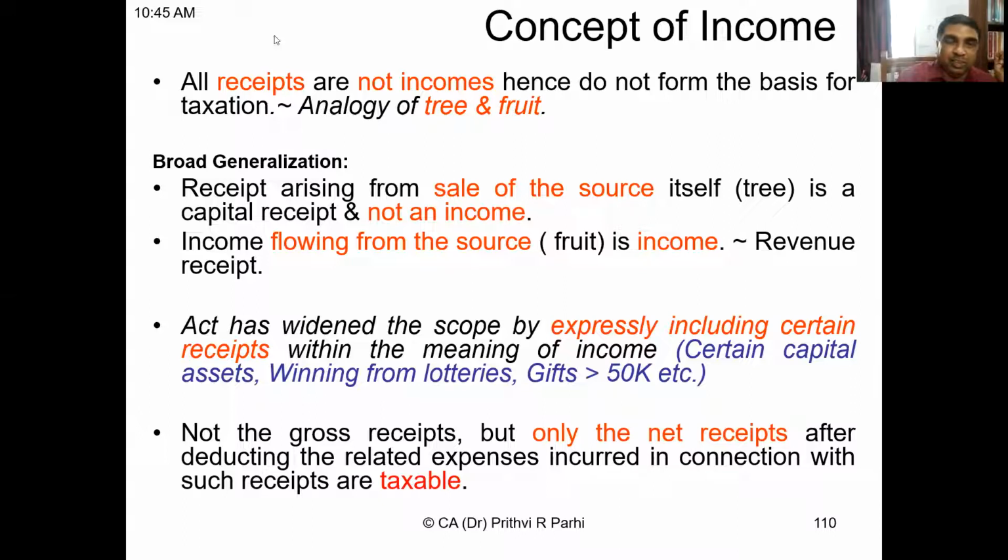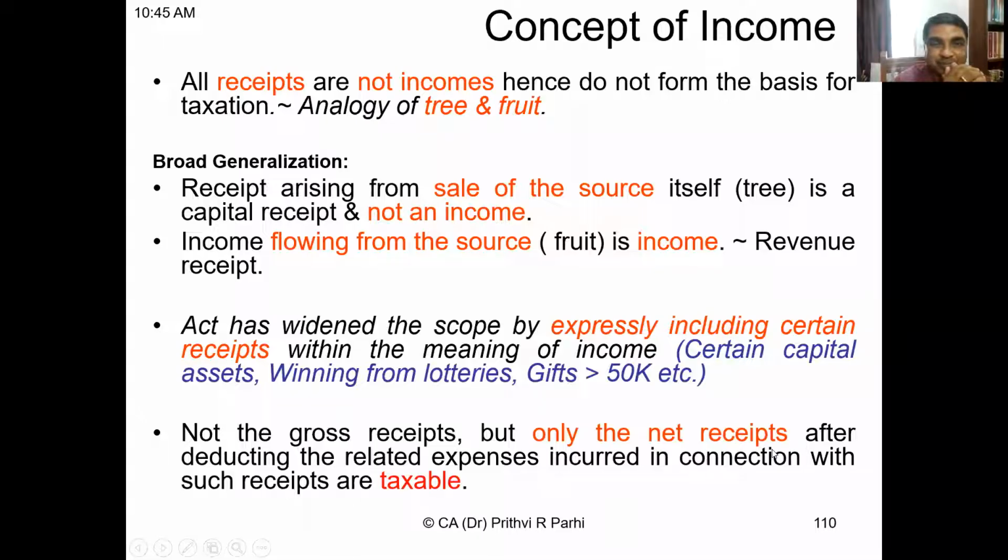Practically, you see, the tree is the source. It is a source of income, you can say. Is it not? And what is a fruit? Fruit is the income itself. So receipts arising from the sale of the source itself is generally a capital receipt and not an income. But the income which is flowing from the source, which is comparable with the fruit, is an income because it is a revenue receipt.